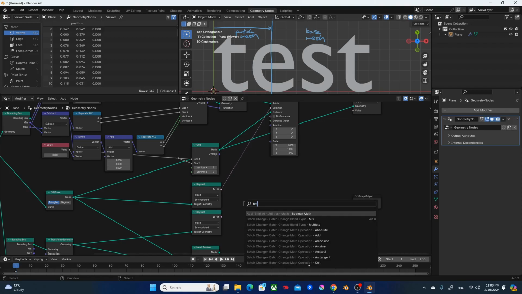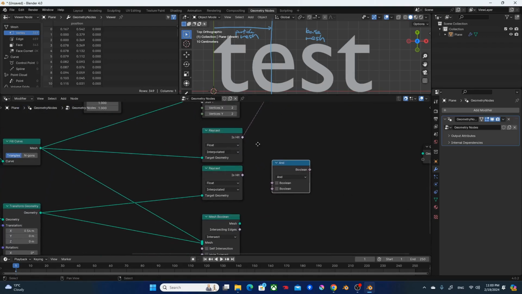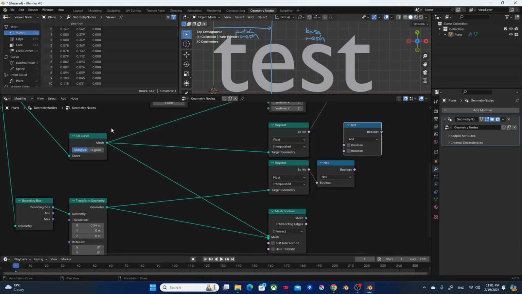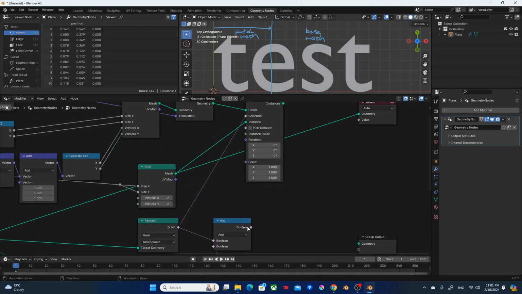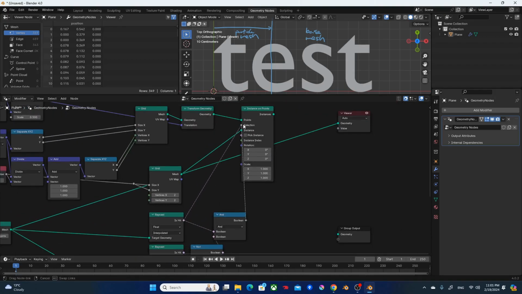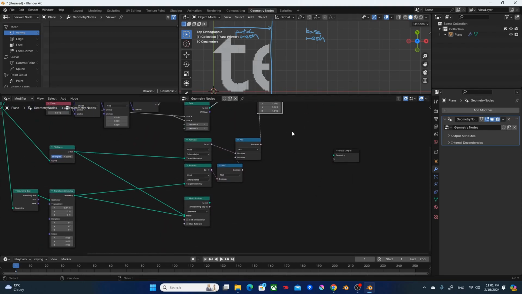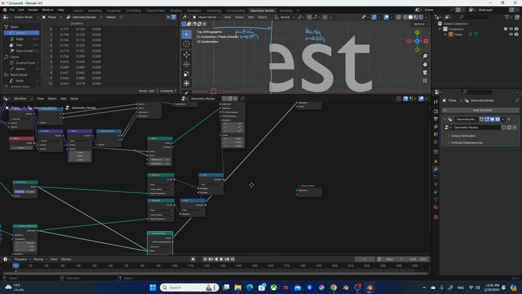Oh, never mind, boolean mask. Set it to not, so the result of this raycast is a not. And also I'm going to AND it with the result of this raycast: the result of the text raycast and the result of the control box raycast. I'm going to plug it in like so, and that's how we get the left side. So this is going to be the particle mesh side, and this is going to be the base mesh side.